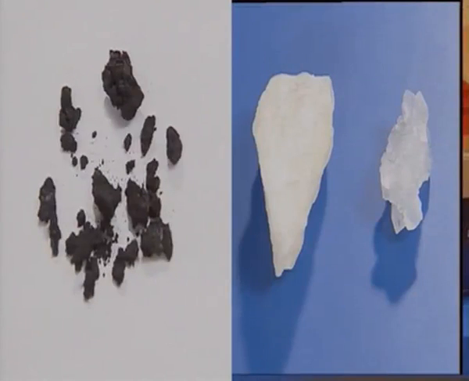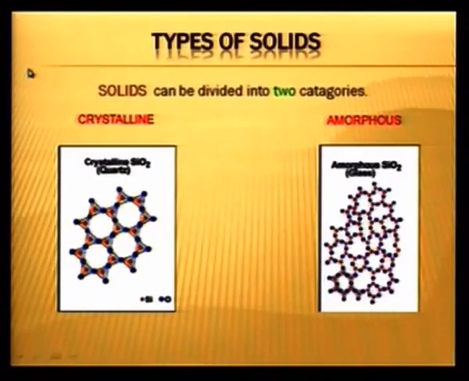You can see the difference between the shapes of the two types of solids, where the arrangement of particles has been shown. On the left hand side the arrangement of the crystalline solid is shown. In both cases we have taken the example of SiO2. In crystalline form it is quartz. In quartz you can see the arrangement of particles is regular and the same pattern is observed everywhere.